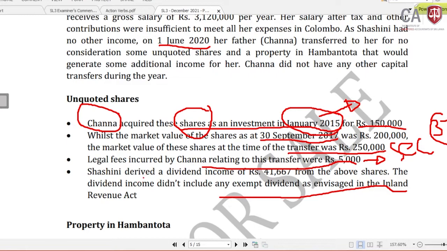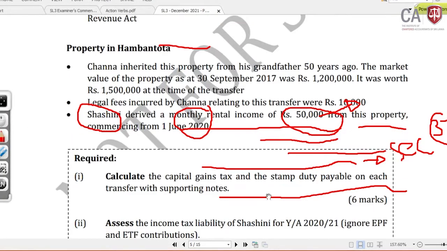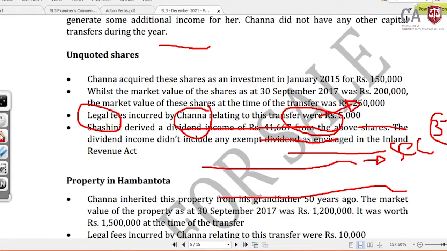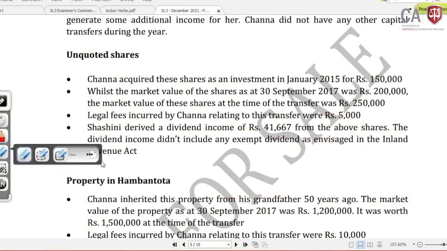Now with this, let me come to the computation. The question is asking for the computation of the capital gain tax and the stamp duty. Let me come first to the computation of the capital gain tax. Okay, now, question here.